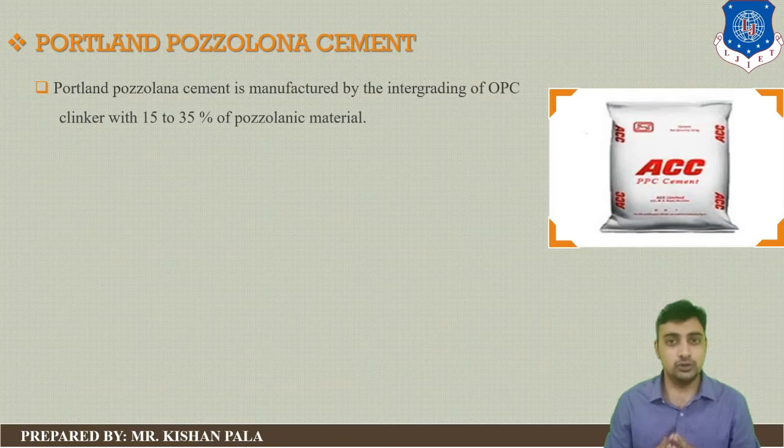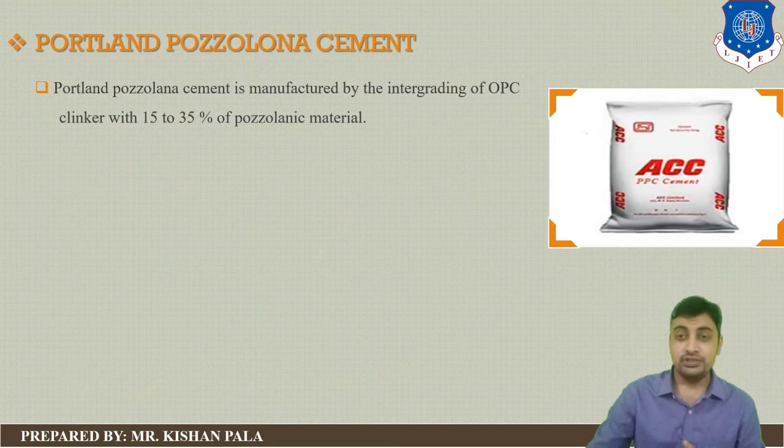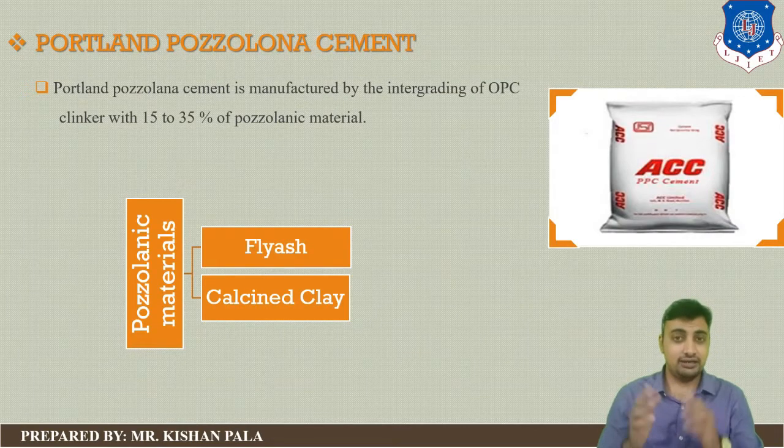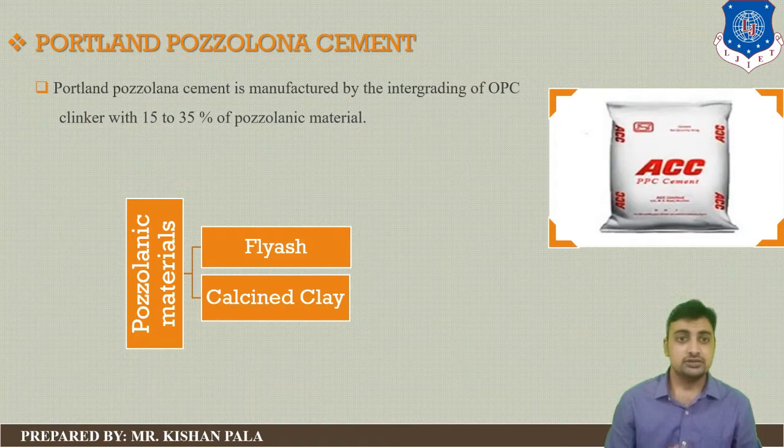Addition of the pozzolanic material does not contribute to the early strength of the cement, but later strength is the same as ordinary Portland cement. The pozzolanic materials are like fly ash or calcined clay. So you can use this pozzolanic material for manufacturing of this type of cement.